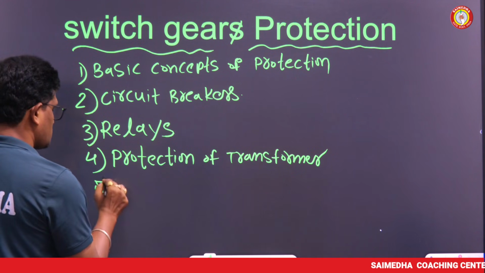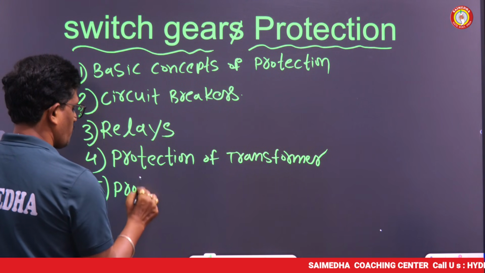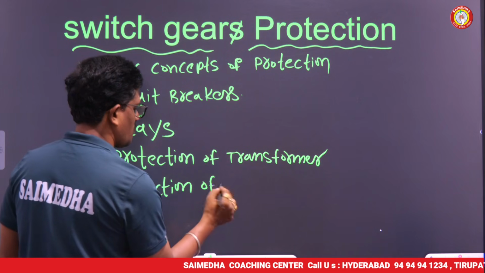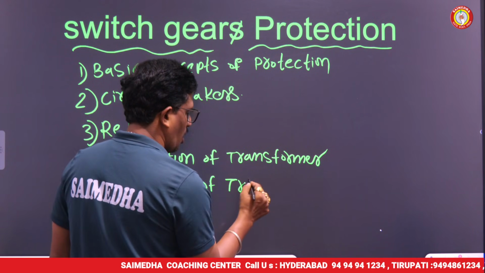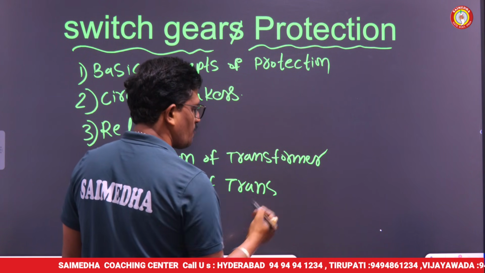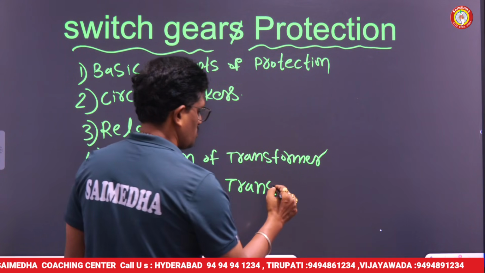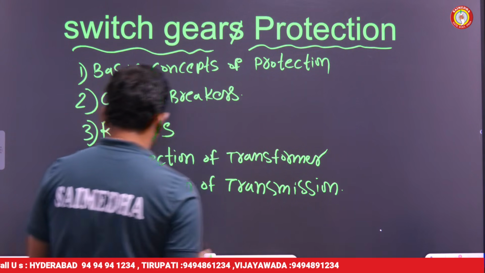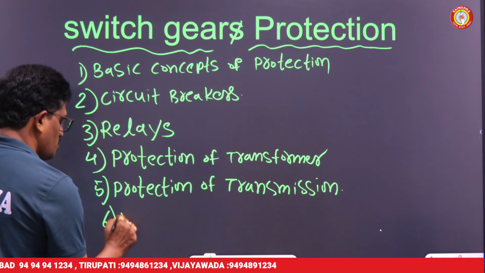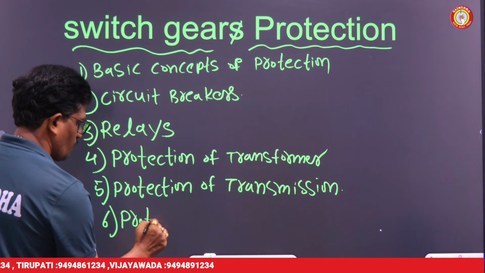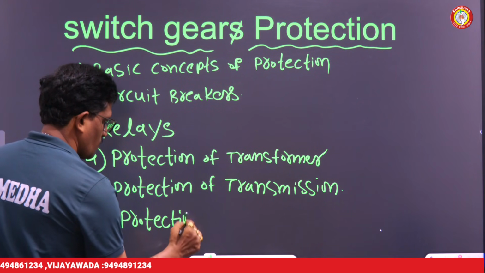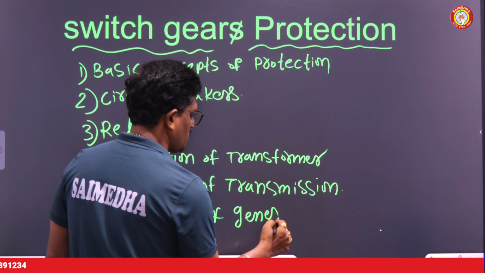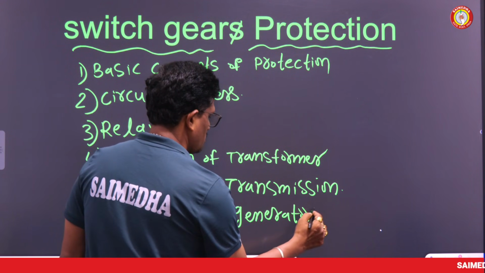And the next one is protection of transmission line, how to protect the transmission line from the faults. That is our next topic, transmission line. And the next one, protection of generators, like AC generators.